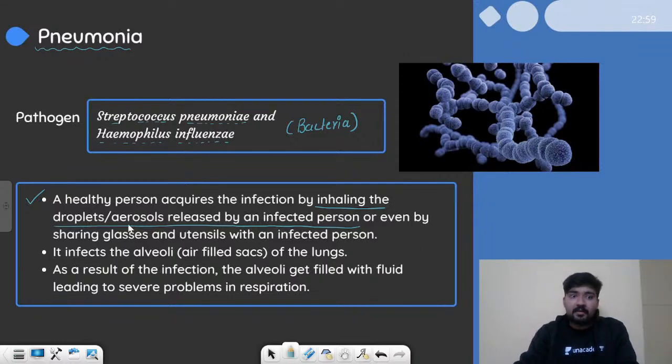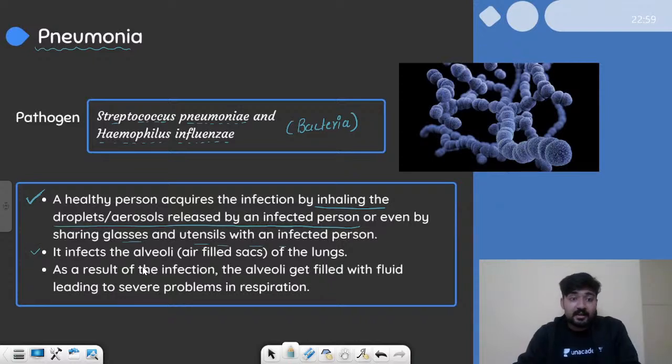Or even by sharing glasses and utensils with the infected person. Everything that the person touches is susceptible to contain the bacteria, and if you touch the same thing and somehow the bacteria goes into you, you will get infected. So this is a disease in which you have to maintain a distance from the infected person.